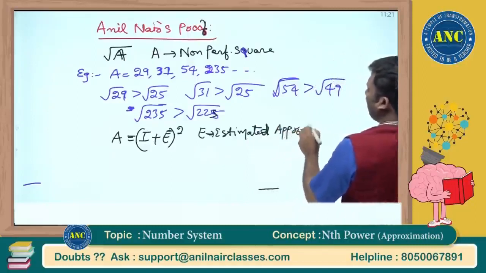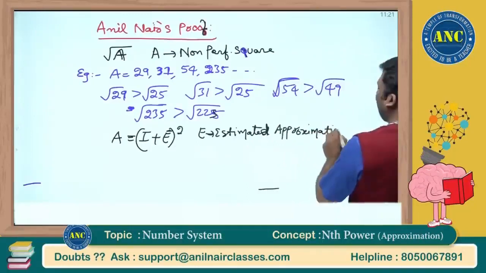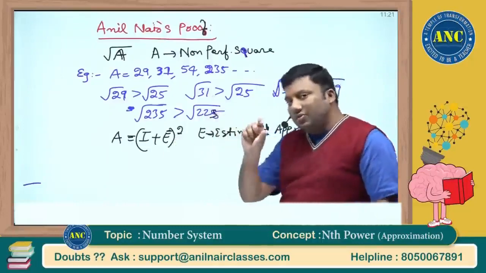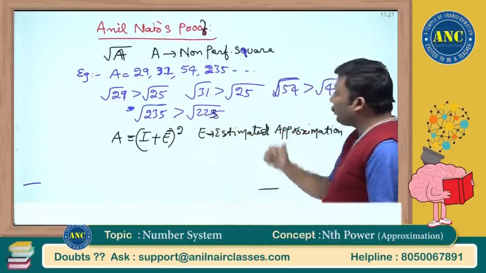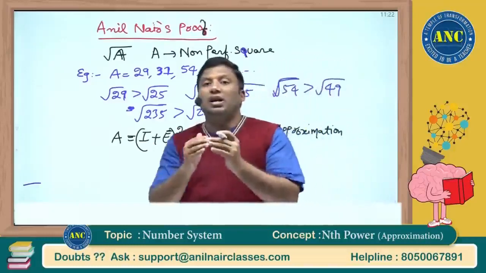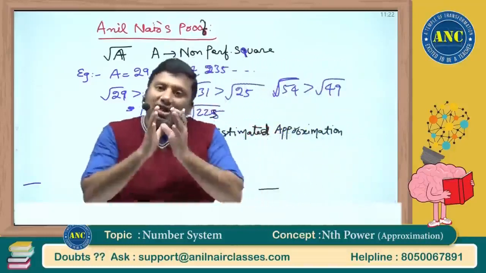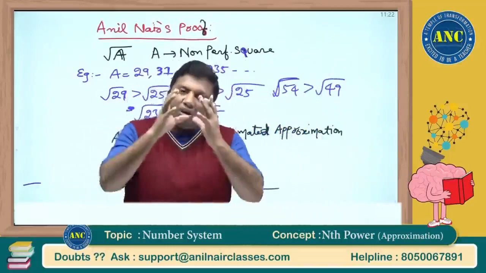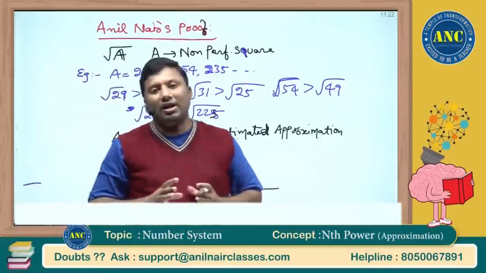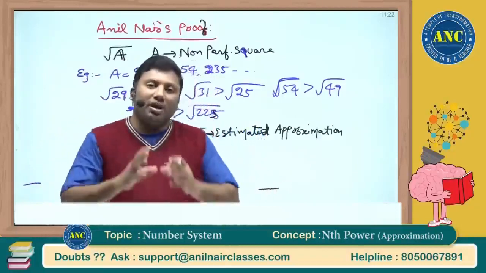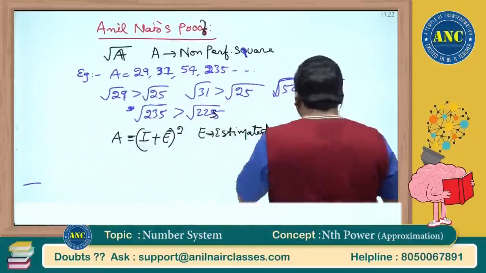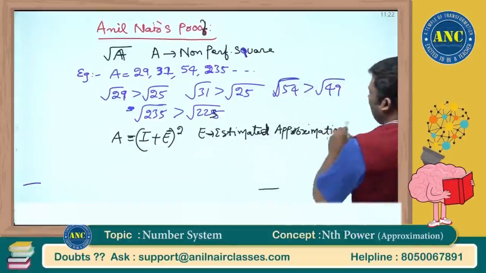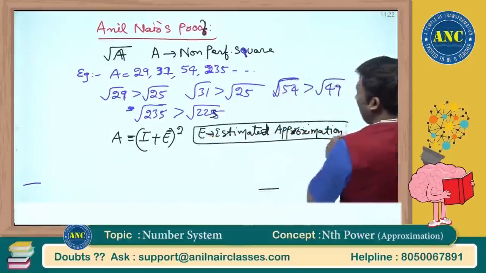Like the previous example, 29 is 25 plus something. That something value we are trying to find out. 31 is 25 plus something. Root 29 is greater than root 25, so the answer will be 5 point something. What is that something we are trying to find out? Root of 103 is greater than root 100, so the answer is 10 point something. What is E here? E is nothing but an estimated approximation.